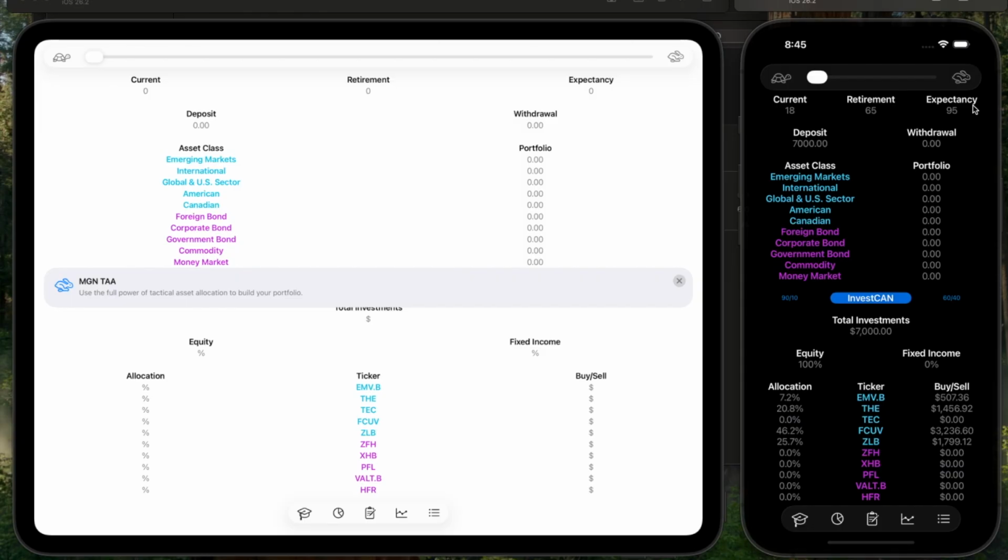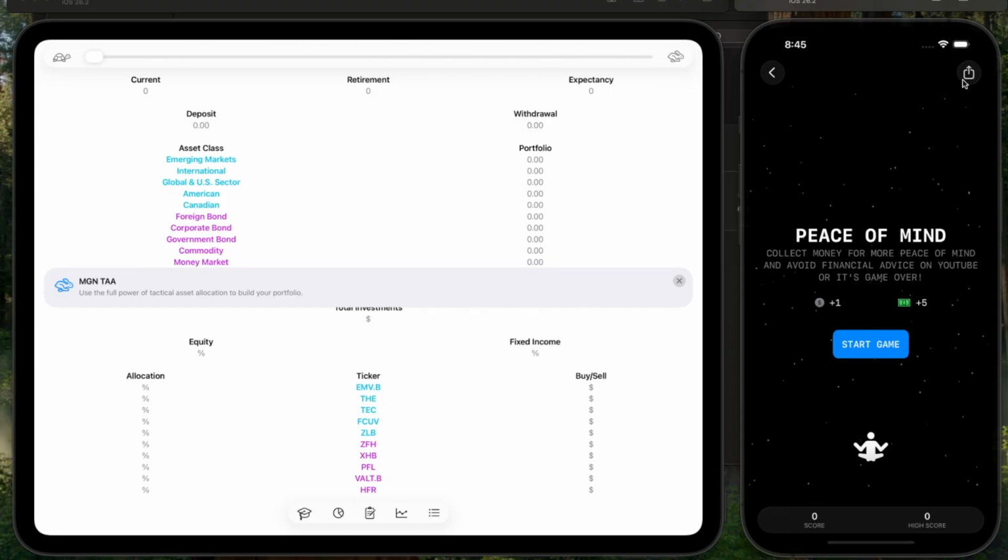So now that you have one app to do everything with your money, you have a little more time to do things. So if you click the rabbit, you can play a game. So here we have the peace of mind game. Basically, you want to collect money for more peace of mind and avoid financial advice on YouTube or it's game over.